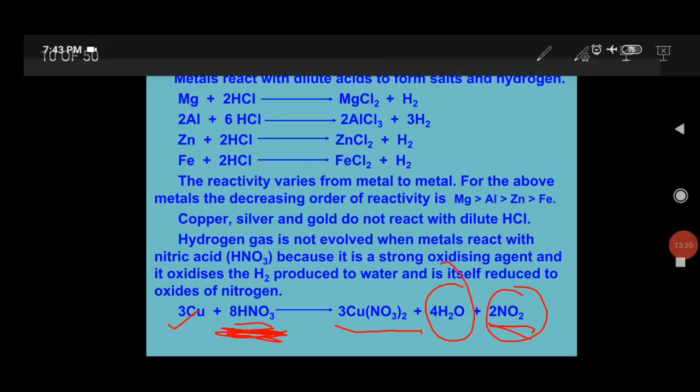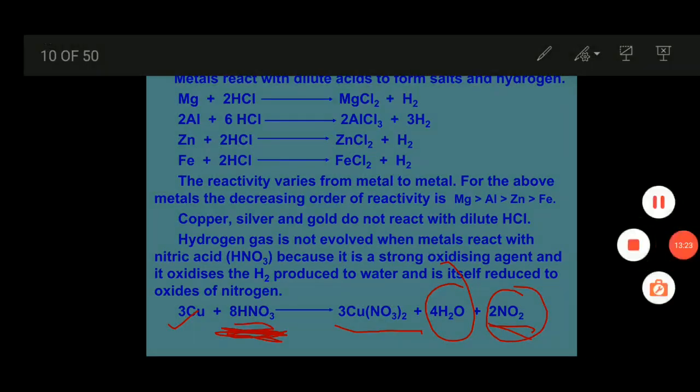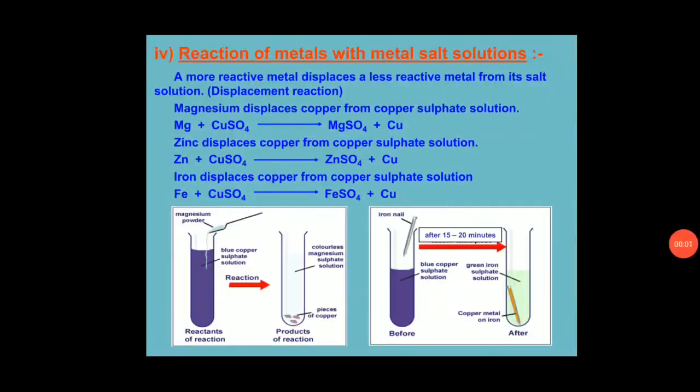This will help us understand the chemical properties of metals more clearly. Reaction of metal with salt solution: most metals show displacement reactions. As we already discussed in the first chapter, there is a group of metals arranged in a series on the basis of their reactivity.